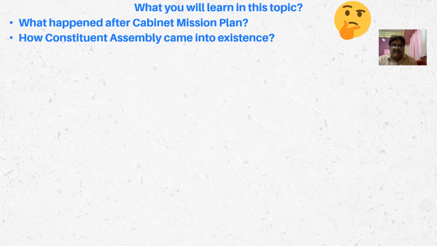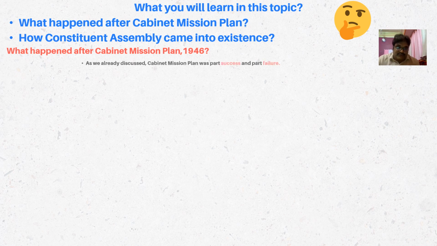As we discussed in the last lecture, two very important proposals were given by the British government, that is the Cripps proposal and the Cabinet Mission Plan, and we also discussed their relative success and failure. Now in this lecture we are going to discuss the post Cabinet Mission Plan, that is what actually happened after that and how the Constituent Assembly of India came into existence. So what happened after the Cabinet Mission Plan? Let's take the first issue.